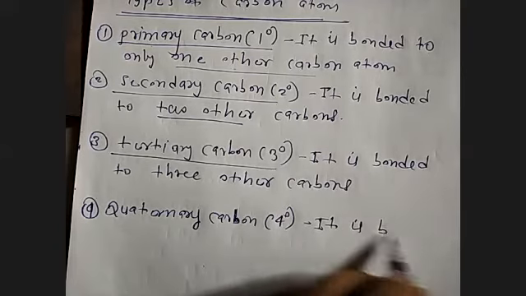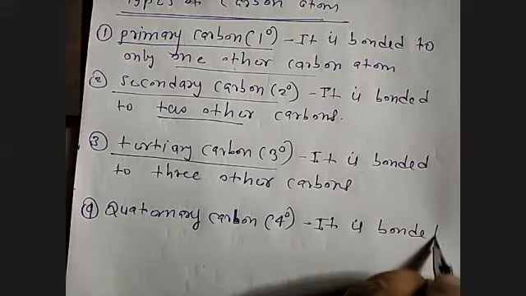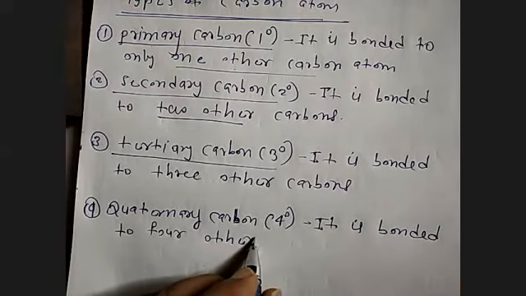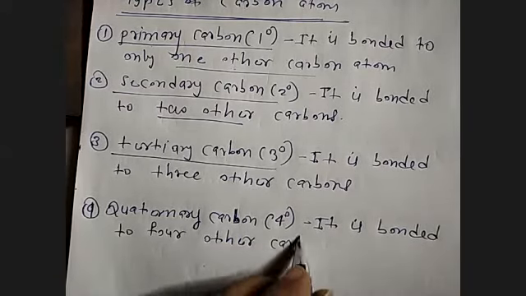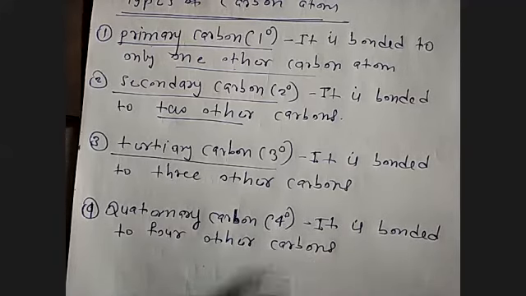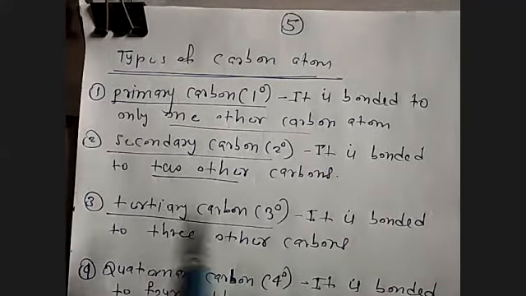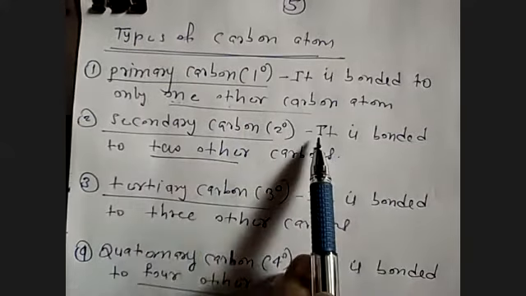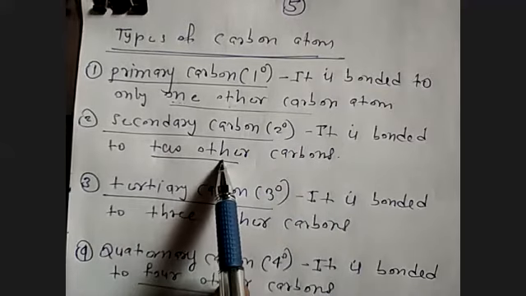Quaternary carbon is bonded to four other carbons. I'll give the example. See, what is primary carbon? The carbon which is attached to only one more carbon atom. What is secondary carbon? Carbon which is bonded to two other carbon atoms.